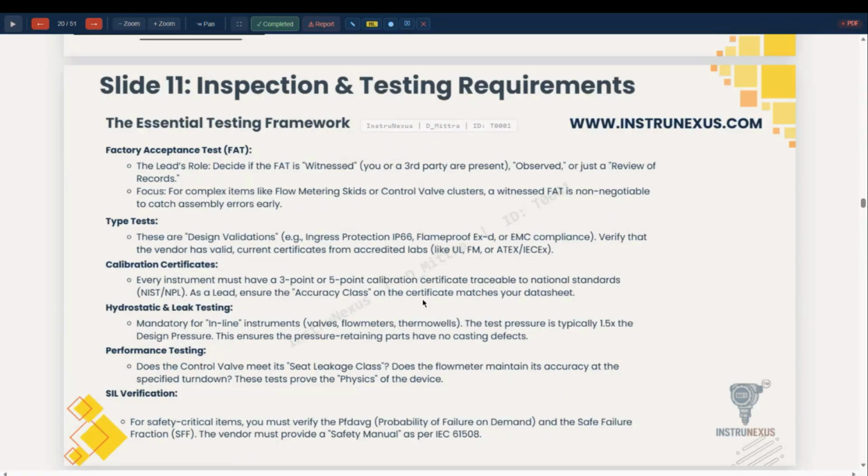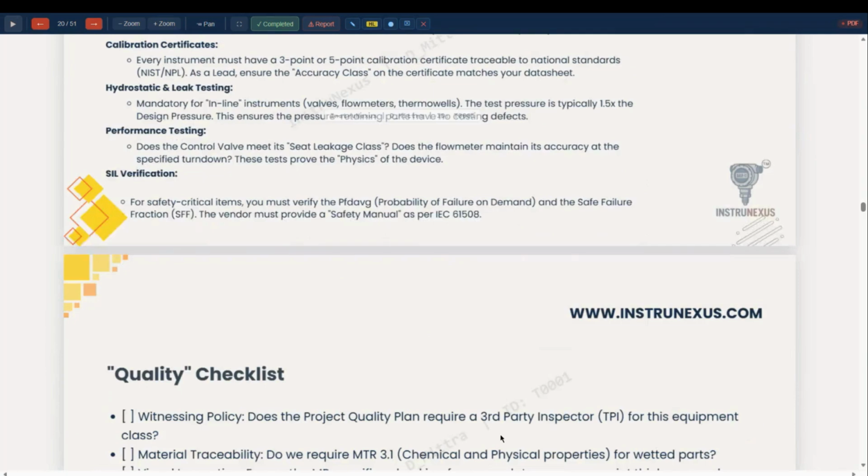And SIL verification, for safety critical items: you must verify the PFD average, probability of failure on demand, and the safe failure fraction. The vendor must provide a safety manual as per IEC 61508.